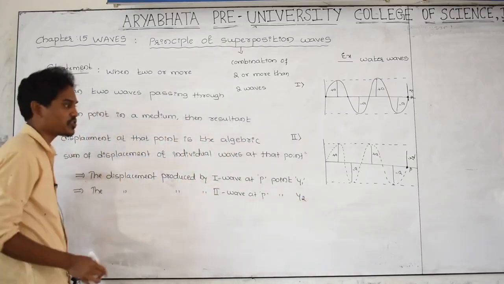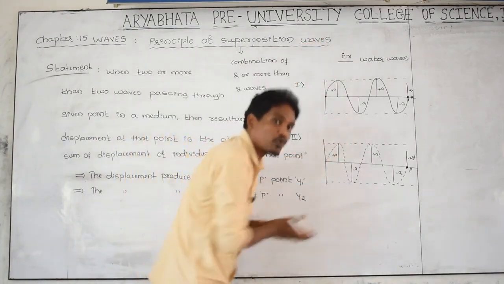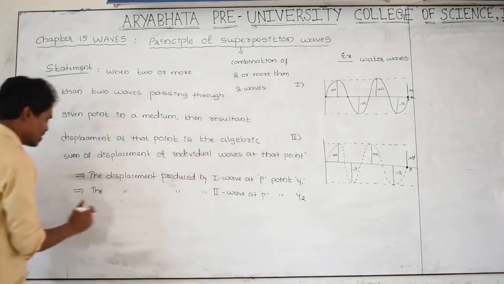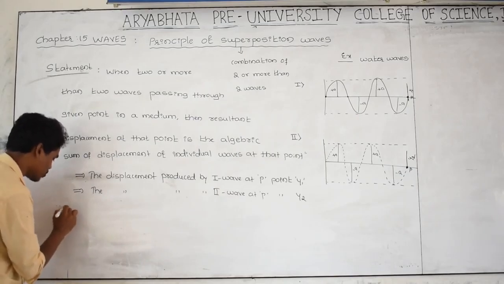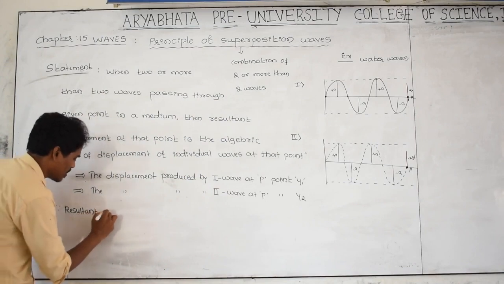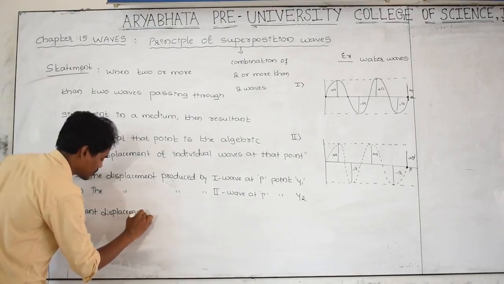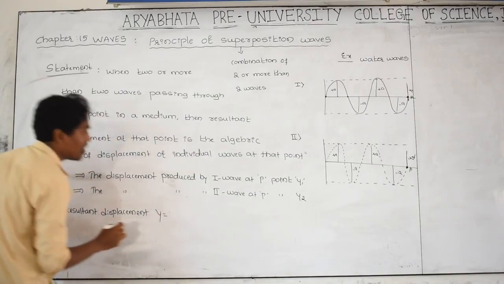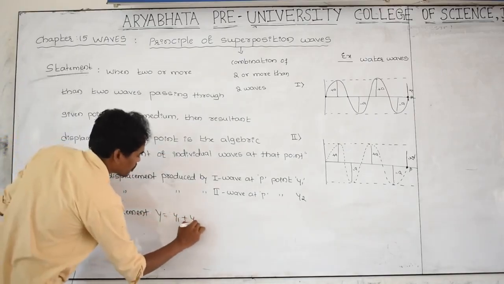Then what is the resultant displacement? If these two waves combine, move together and hit the marker cap, then what is the resultant? That is the resultant displacement. The resultant displacement by both the waves is indicated as y, which is equal to the algebraic sum, y1 plus y2.